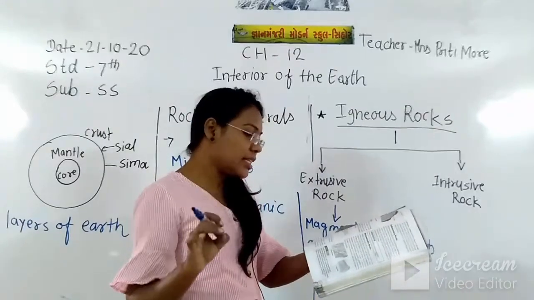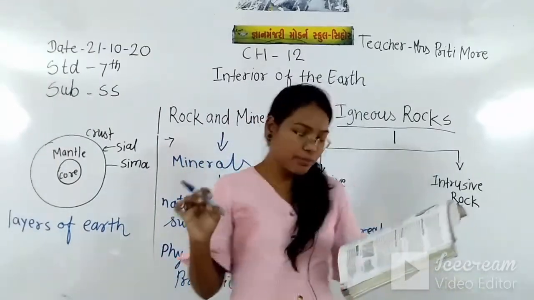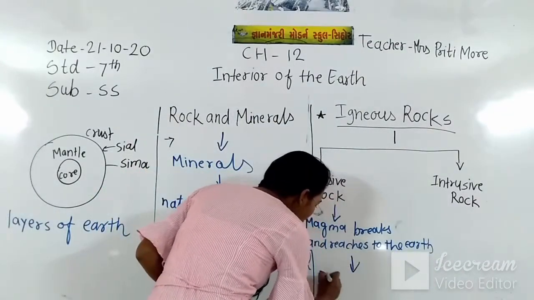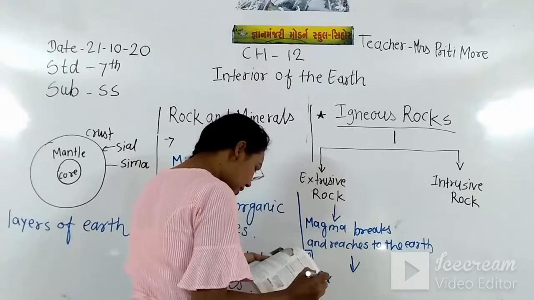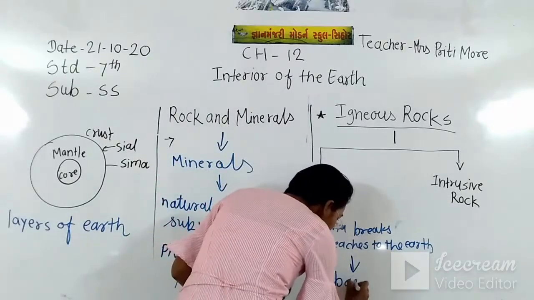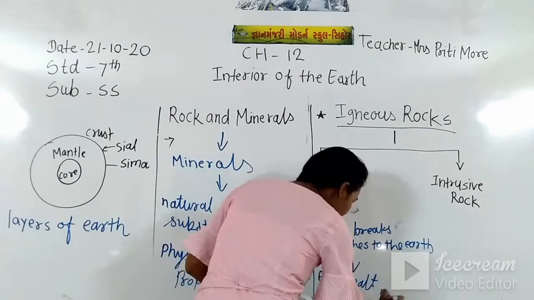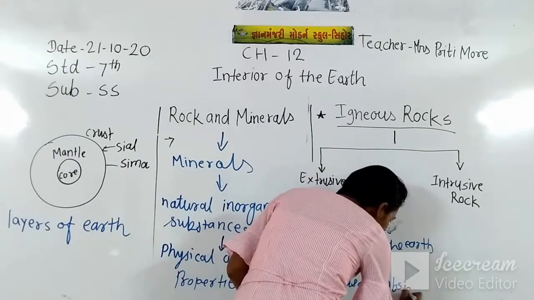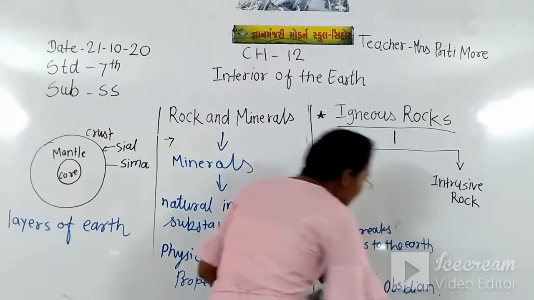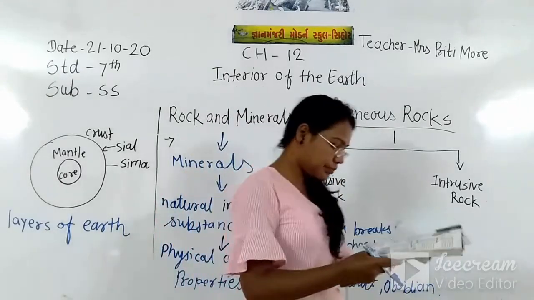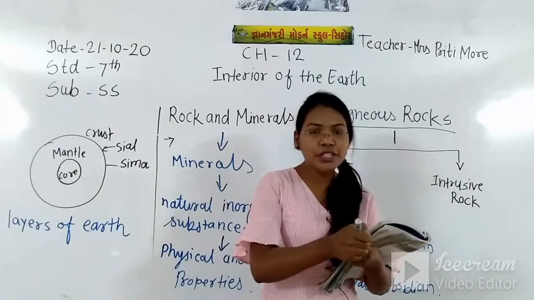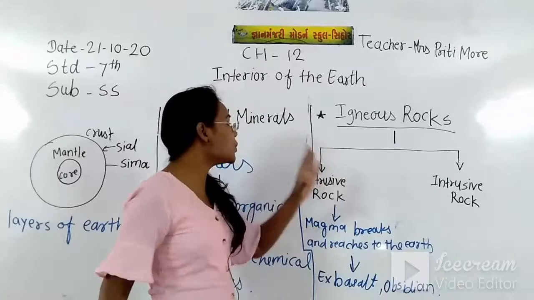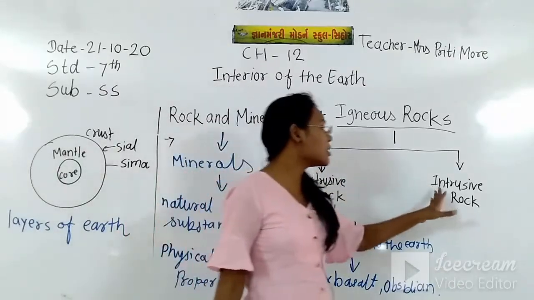At that time this extrusive rock becomes. There are two examples of extrusive rock: first is basalt and second is obsidian. I hope students you got how the igneous rock has two types, extrusive rock and intrusive rock.